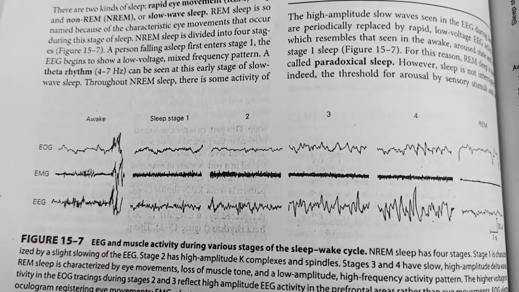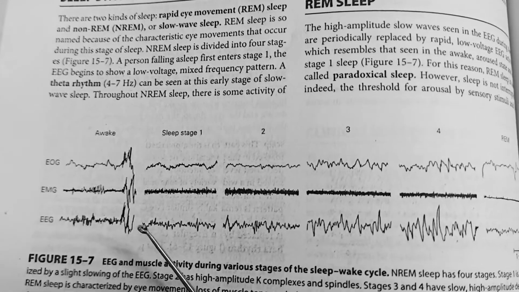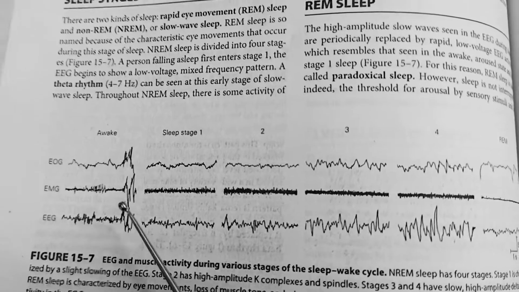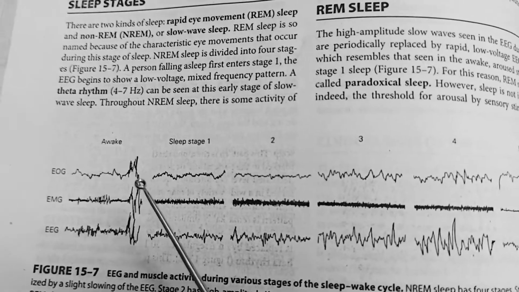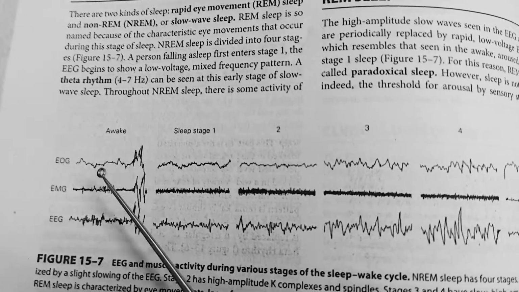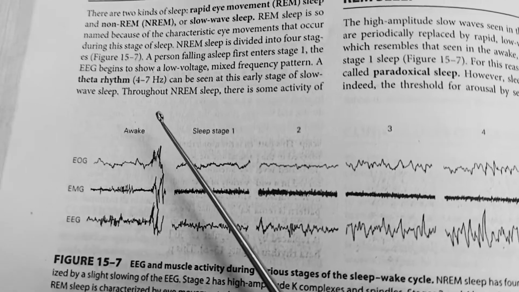Effect on sleep. The benzodiazepine has some effect on normal sleep. So first of all, we have to know what is normal sleep. In normal sleep, before going to sleep, the human remains awake.